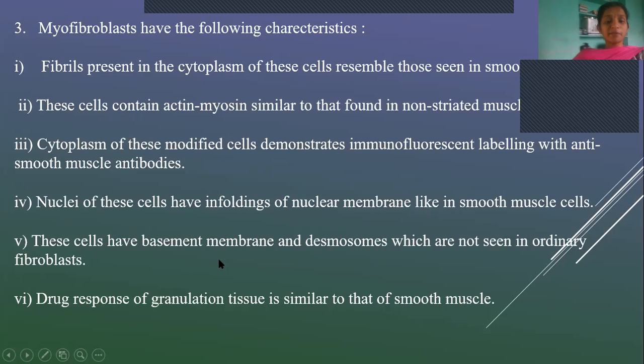They have a basement membrane, which is not seen in fibroblasts, and desmosomes can be seen. The drug response of granulation tissue is similar to that of smooth muscle. So these are the characteristics of myofibroblasts.